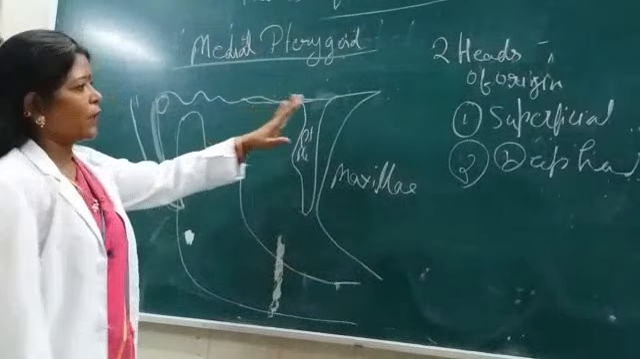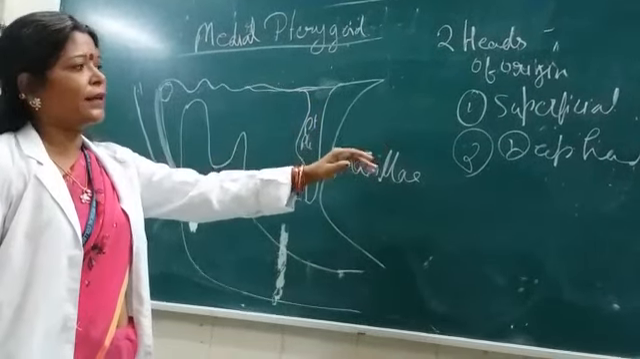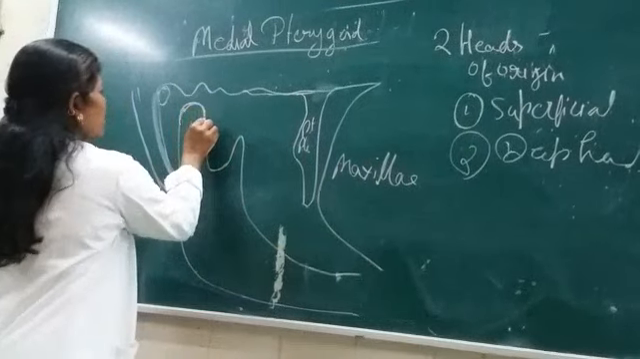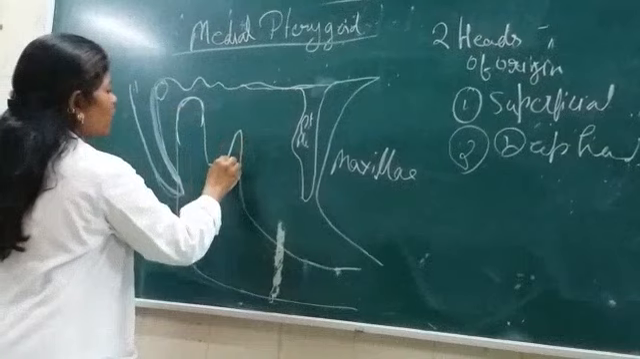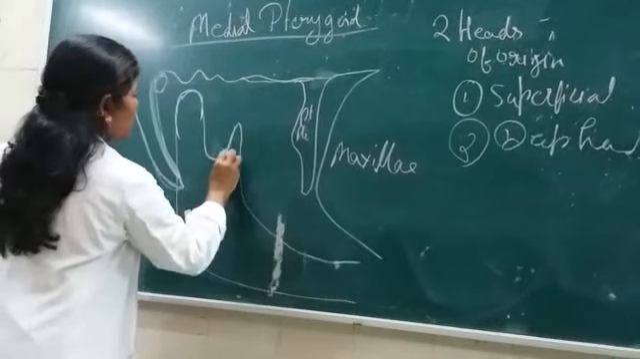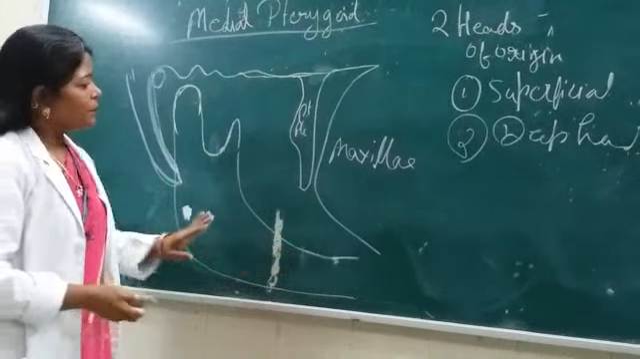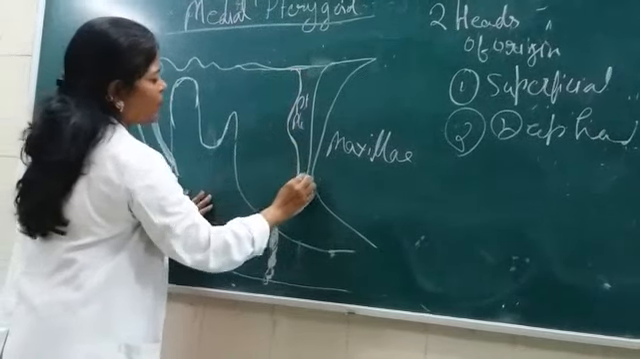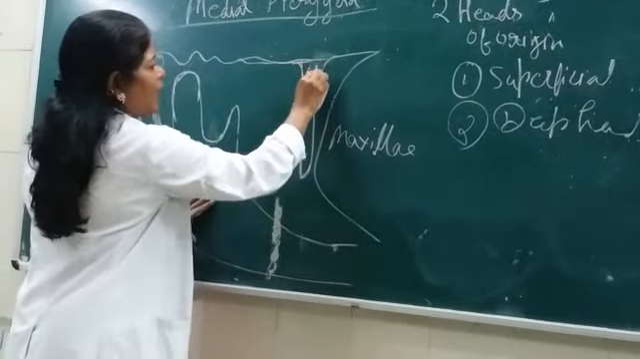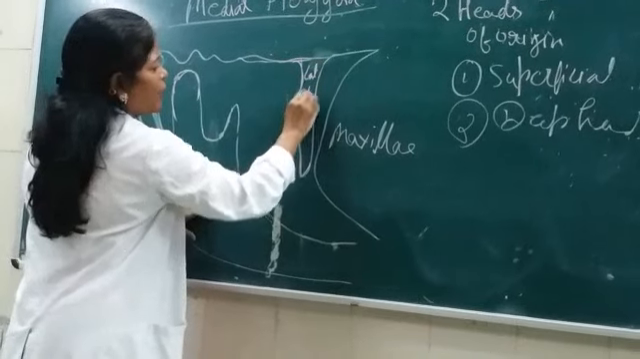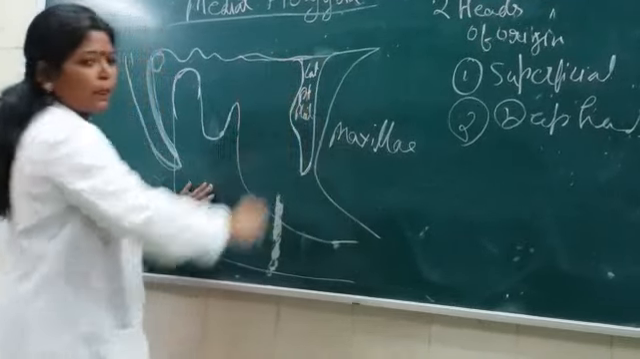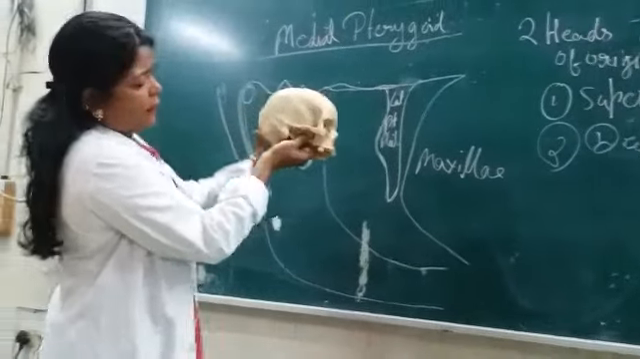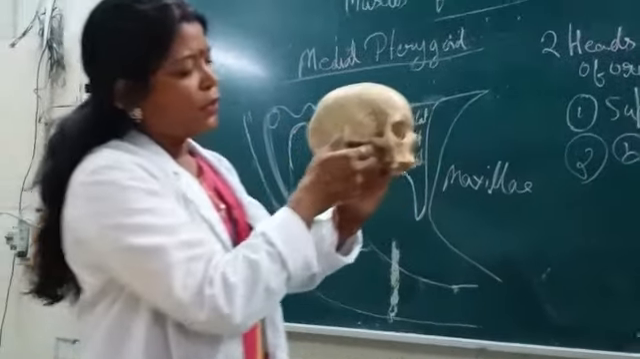Now first you look from where the superficial and the deep head originate. This is the condylar process, this is the coronoid process. Okay, this is the mandible. This is the pterygoid plate. Which pterygoid plate? This is the lateral pterygoid plate. Look here.